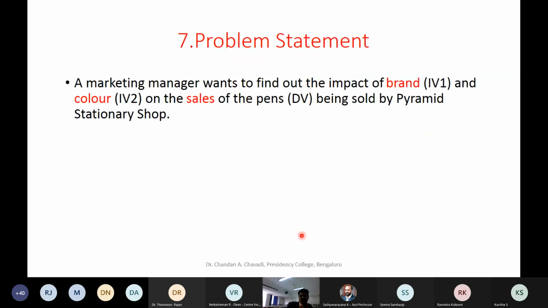So this is a problem statement what we have. We are basically interested to know the impact of brand, that is one IV, and the impact of the color, and this is again another IV. What is its impact on the sales of the pens? So this is what you need to understand. So we are taking two things here, that is IV1, IV2, and we would like to know the DV, that is dependent variable, that is what is its impact on the sales of the pen. So how does it look?